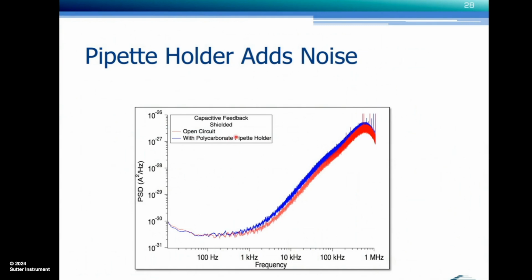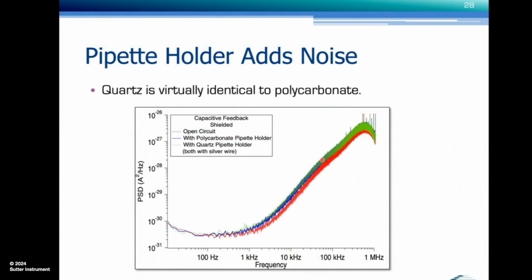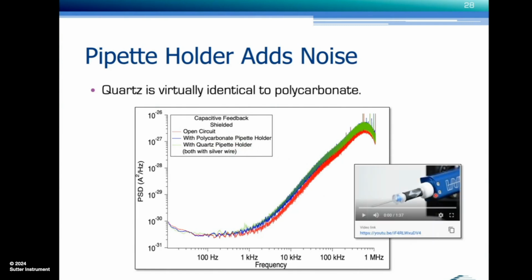With a polycarbonate pipette holder, we also make quartz holders, and this superimposed now in green is virtually identical to the polycarbonate holder. Not too surprising since the whole thing is in air. So the material, the dielectric constant, we'll get to that in a second, does not play that big of a role. So the quartz pipette holder is important for mechanical stability. In terms of noise performance, it doesn't do a whole lot.